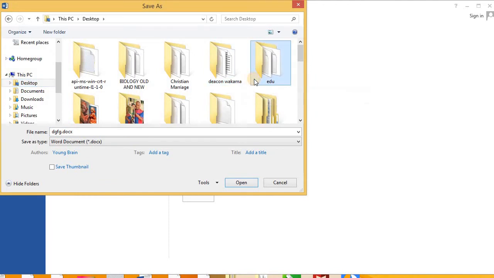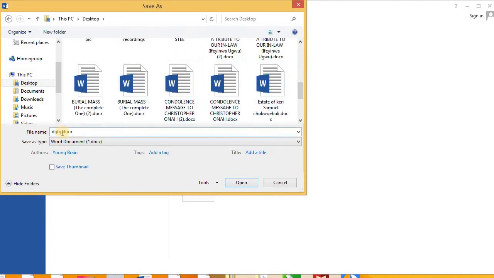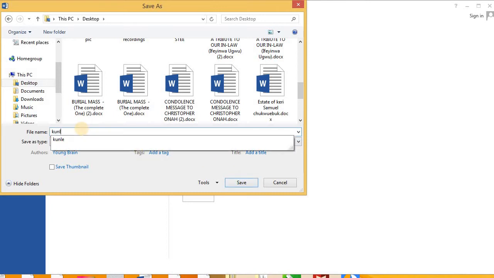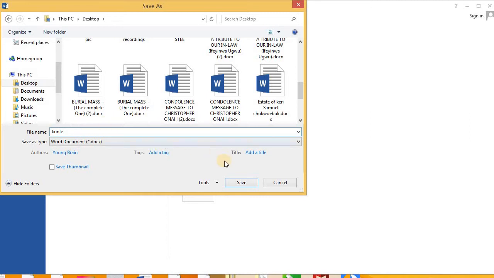Let me just save it on the desktop. Then I give it a name. MS Word will always suggest a name for you. If you're okay with it, you can click on Save. If not, you can pick a name, and I click on Save.